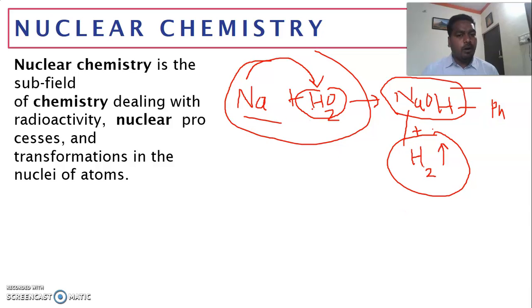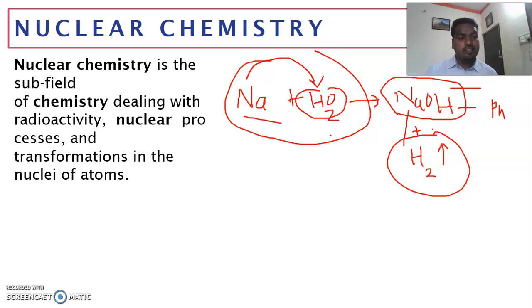Here bond breaking takes place, a reaction takes place, and it gives a new product. So it is different from the reactant. The identity of reactant and product is different. So this is chemical change. I think you now know the difference between physical change and chemical change.